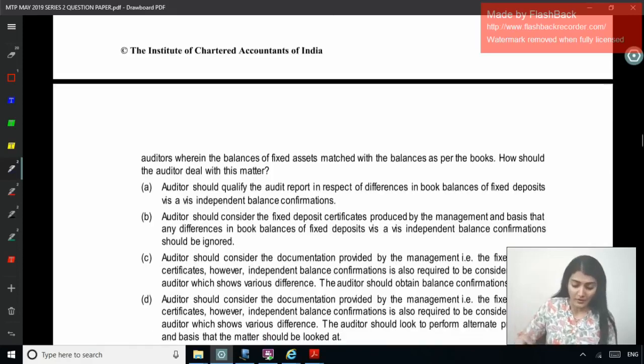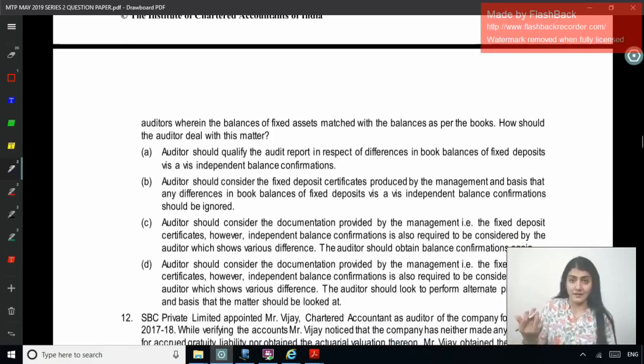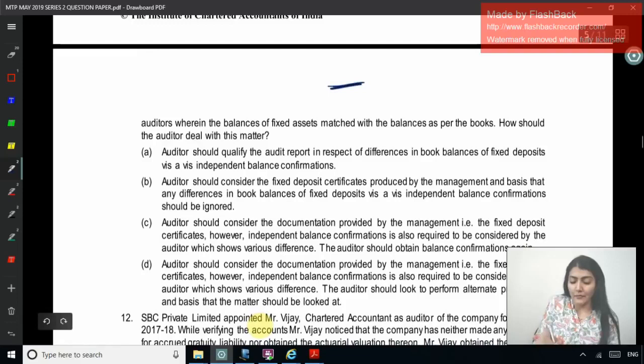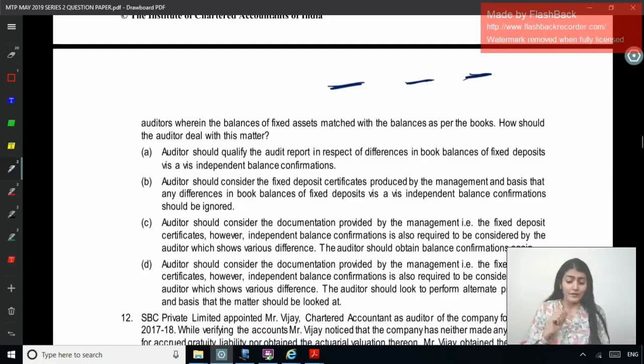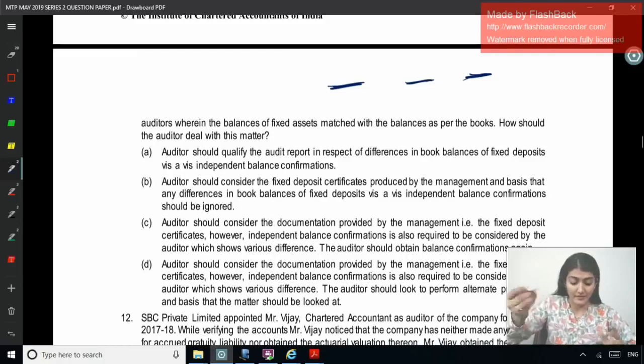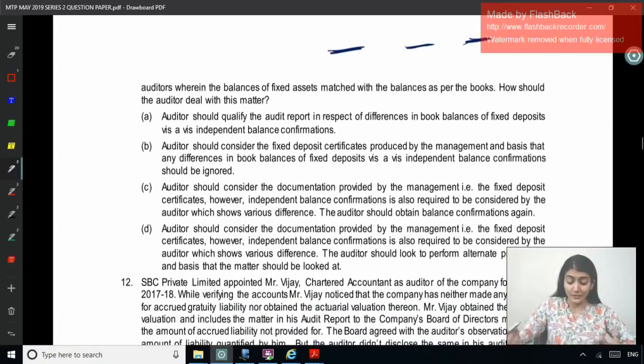How should the auditor deal with this matter? Right, so whatever the bank has confirmed and whatever is the balance in the book, that is not tallying, but the company has managed to show the certificates for the same. Right, auditor should qualify the audit report in respect of differences in book balance of fixed deposit vis-a-vis the independent balance confirmation. Auditor should consider the fixed deposit certificates produced by the management and basis that any difference in book balance of fixed deposits vis-a-vis the independent balance confirmation should be ignored.